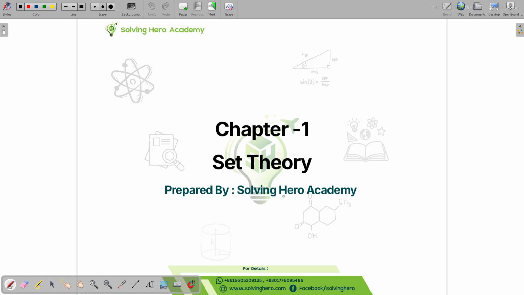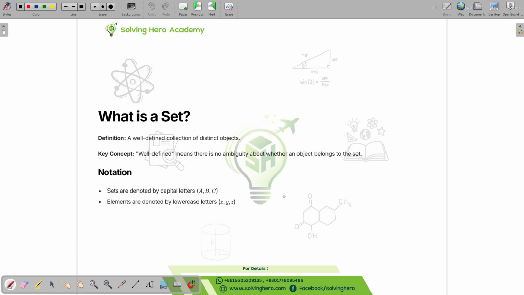Okay, so let's start. What is a set? A set is a well-defined collection of distinct objects. What does that mean? It has to be very well defined. What does well defined mean? How well does it have to be defined? For example,